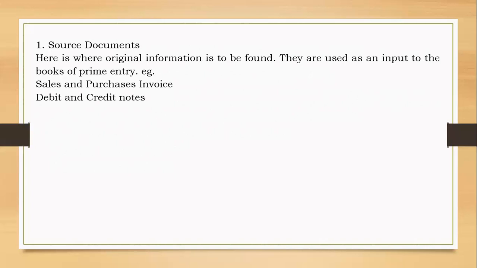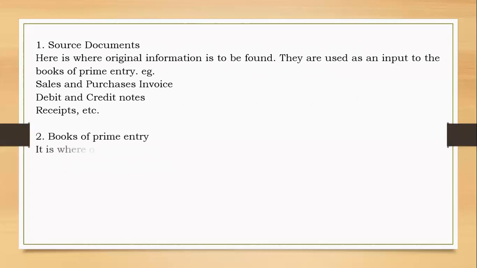We could have debit and credit notes. Actually, we'll see what debit and credit notes mean. They are also source documents, but they arise when, say, you have sold goods to a customer and the customer has returned them, or you have purchased goods from the supplier and you have returned the goods. Maybe they were provided above what you needed, or there could be another reason, say the goods are faulty, things like that. So this is another example of a source document.